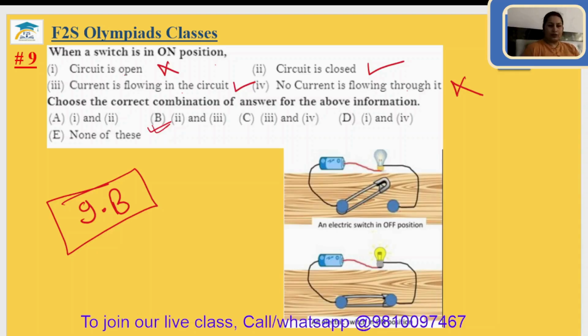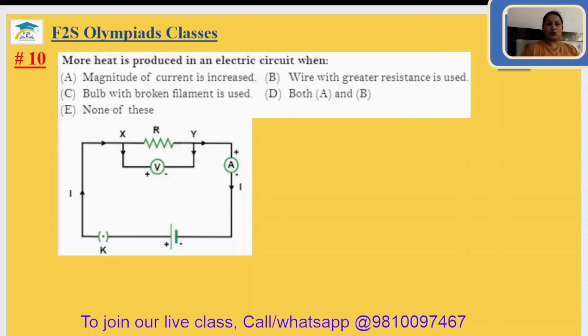Question number 10. More heat is produced in an electric circuit when the magnitude of current is increased. If the magnitude of the current increases, then more heat will be produced. Why? Because as the amount of current increases, the resistance will also increase. A wire with greater resistance is used: yes, resistance will increase, then friction will increase, and then the heat will increase. A bulb with a broken filament is used: it will just break the circuit. So options A and B will be the correct answer. 10th answer is option D.